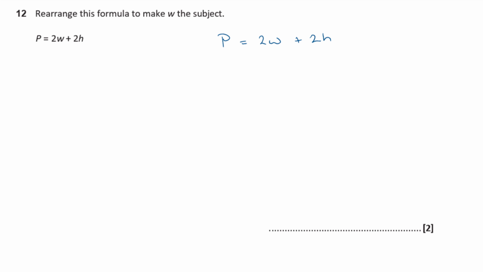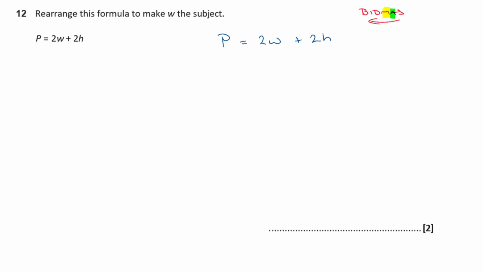We want to try and isolate W, which means we want to try and get rid of everything else. At the moment W is times by 2 and I've got 2h added to it. The order that you do this is like BIDMAS but backwards. If you think about BIDMAS, I've got a multiplication in here and an addition. Multiplication comes before addition normally in BIDMAS, but when you're rearranging these, you go through BIDMAS backwards because you're using inverse operations to work your way through.